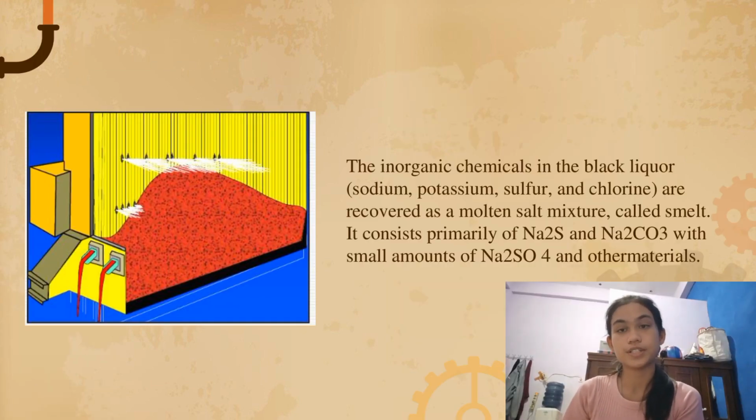Now I want to continue the presentation about inorganic chemical recovery. The inorganic chemicals in the black liquor, which are sodium, potassium, sulfur, and chlorine, are recovered as a molten salt mixture called smelt. It consists primarily of sodium sulfate and sodium chloride with small amounts of sodium sulfur and other materials. The sodium sulfate, which is necessary for the kraft pulping, requires a local reducing or oxygen